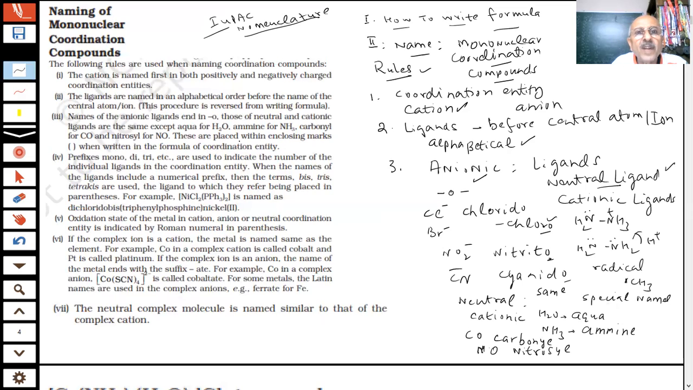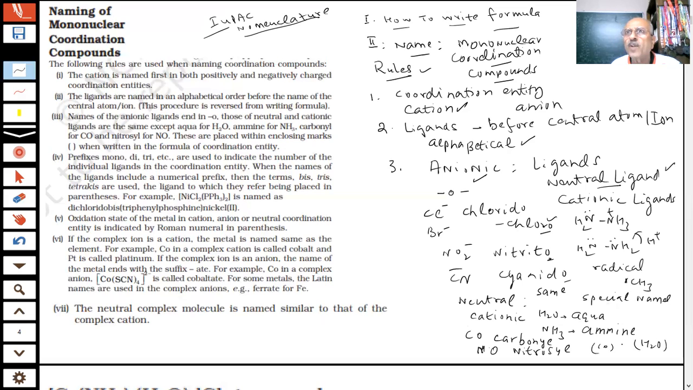So these are placed within enclosing marks when written in the formula of the coordination entity. When there is more than one atom, you can see, how will we write the parentheses? How will you write CO? Like this, yes sir. (CO)2 like this.